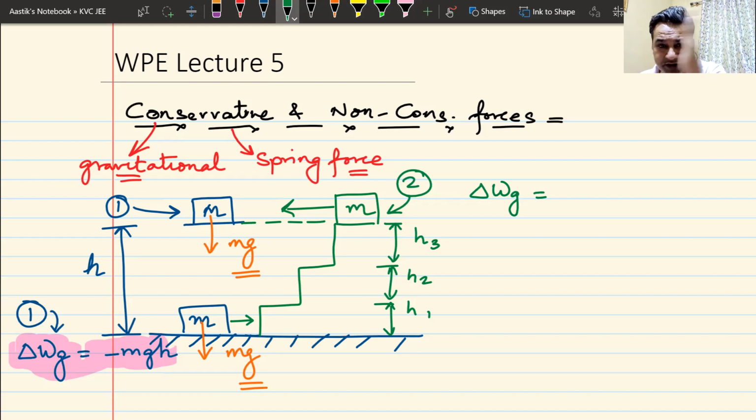While I'm moving it horizontally, there will not be any work in the horizontal movement. Why will there not be any work in the horizontal movement? When I'm moving it horizontally, whether I'm moving it towards right or towards left, there will not be any work. Why will there not be any work when I move it horizontally?